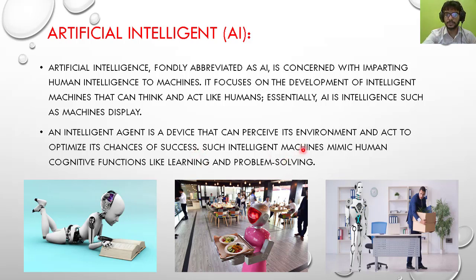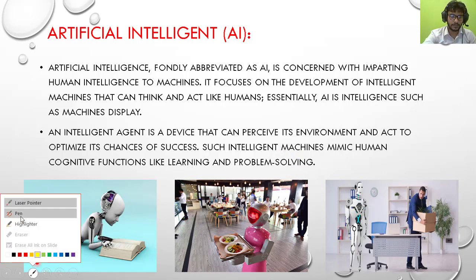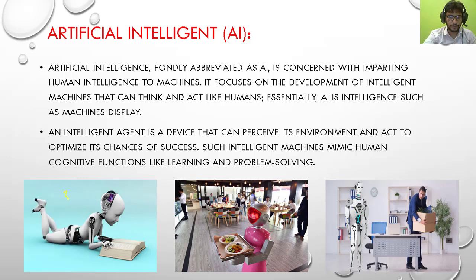Such intelligent machines mimic human cognitive functions like learning and problem solving. Now you should understand this line with another example. Here you see these three images: first, second and third. In the first phase, the machine is learning. In the second phase, the machine is doing some job in place of human beings.